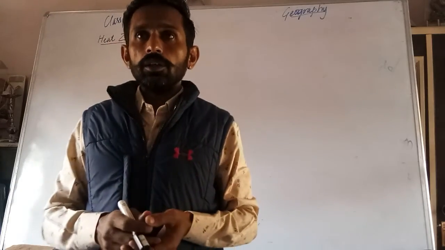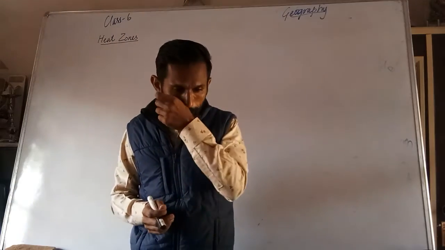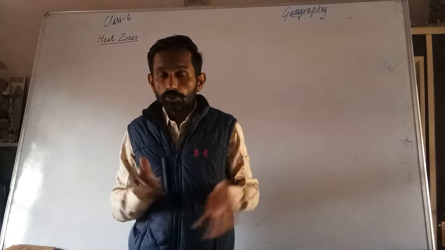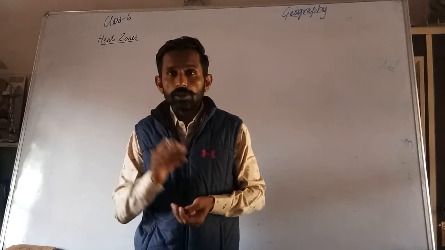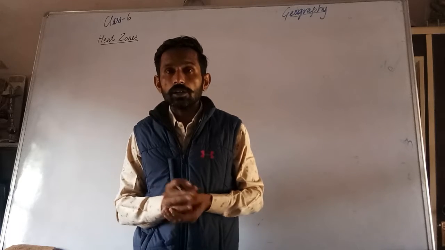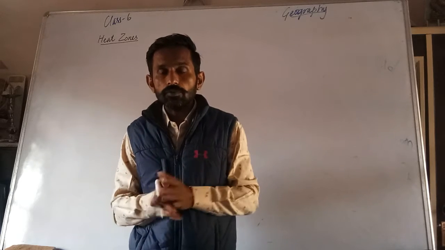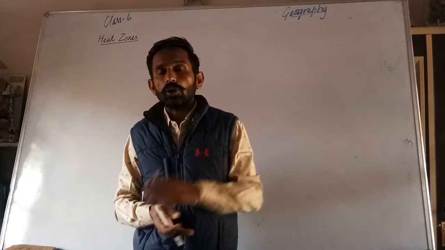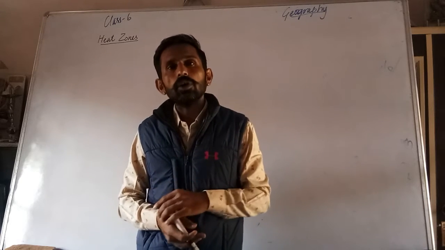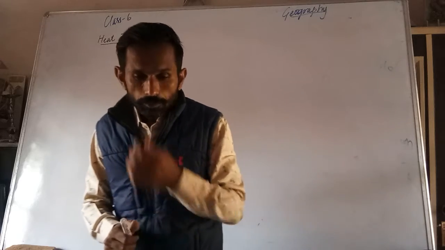In the latitudes, we discussed that some important latitudes are there. First one, the equator, which divides the earth into two parts. The north side is called the northern hemisphere, the south side is called the southern hemisphere.